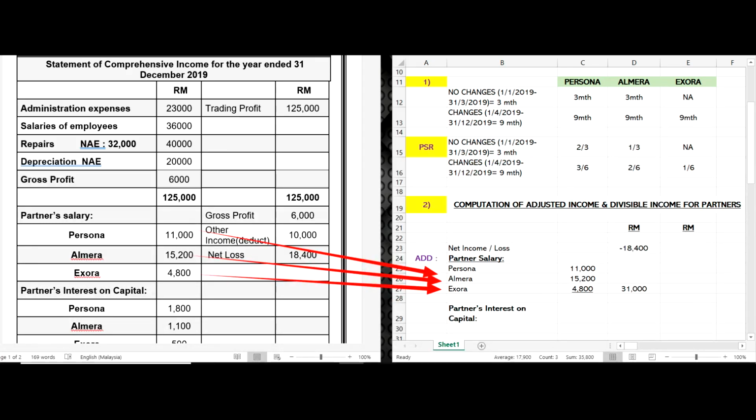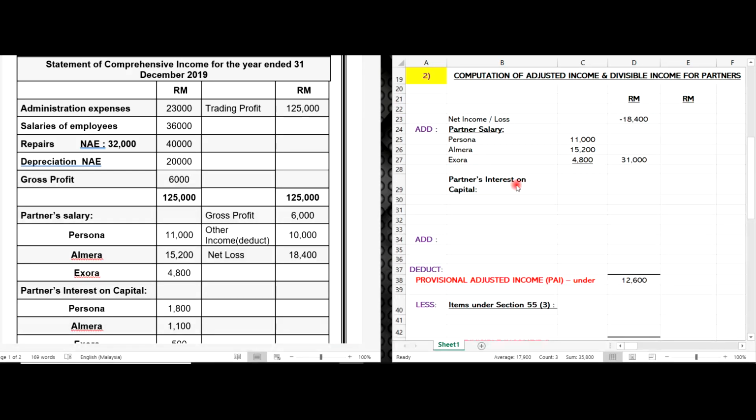What you should do is total the amount, because we are going to use the total in the DI part, the divisible income part. Alright, so I'm going to undo back.